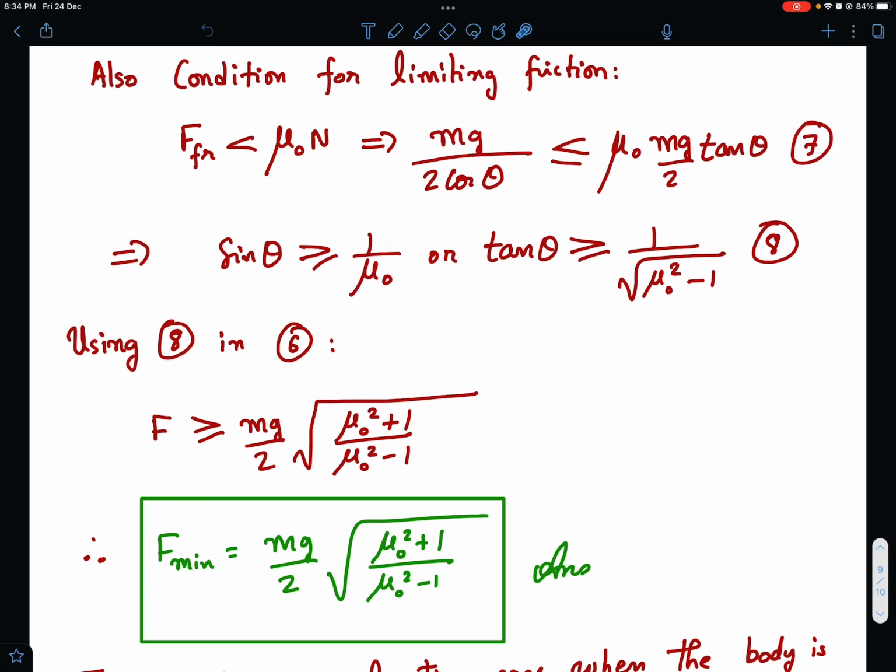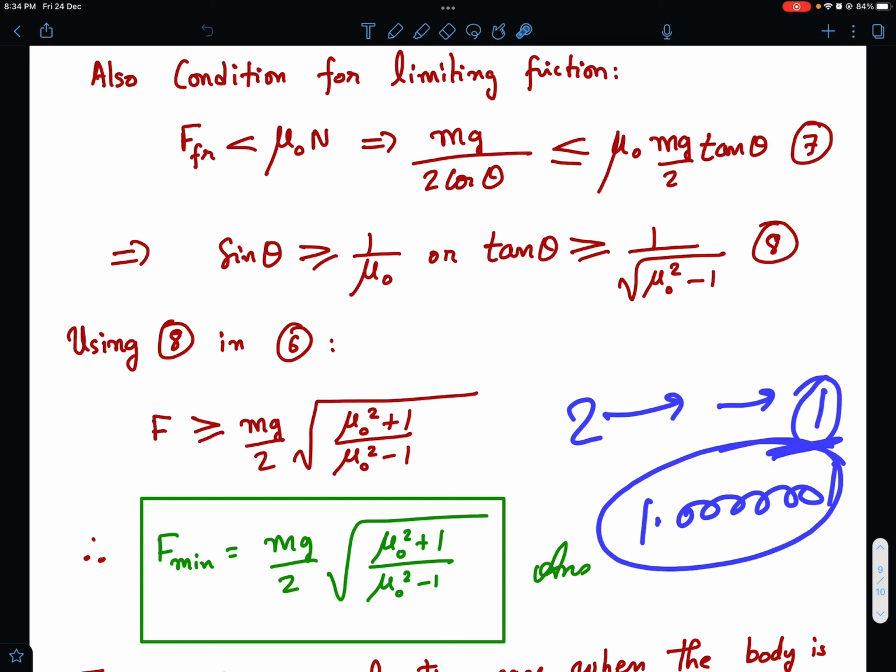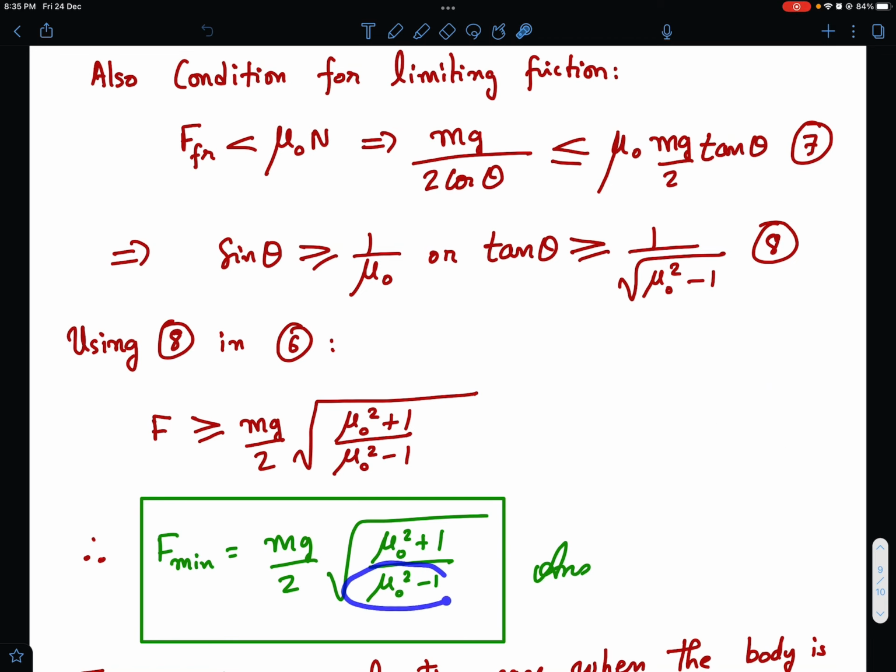And another part was finding the minimum possible value of coefficient of friction. See what happens to the minimum force. Suppose we keep on decreasing the value of mu naught. If mu naught is decreasing, you see the denominator is decreasing, right? And as mu naught is approaching 1, let us say you start from 2 and start decreasing it, and you go all the way near 1, maybe 1.000001 or something like that, then the denominator inside the under root will become very, very small, and this will become a very large force.